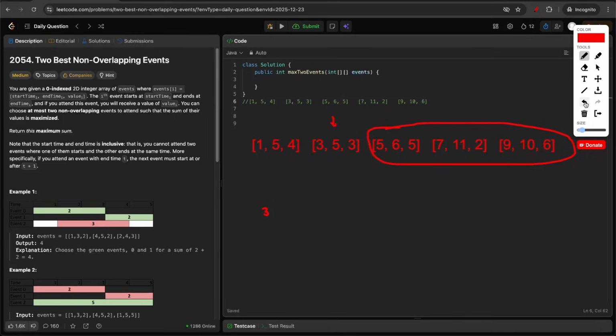So here, like I discussed, we have two parts to get the second event. So the first part is the max value. So in the right part, we need to pick the max value. And in the max value also, we need to pick the non-overlapping max value.